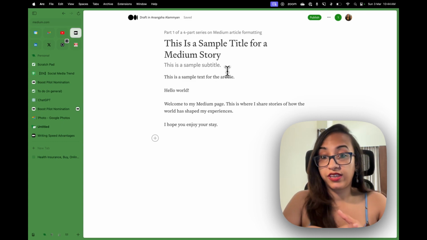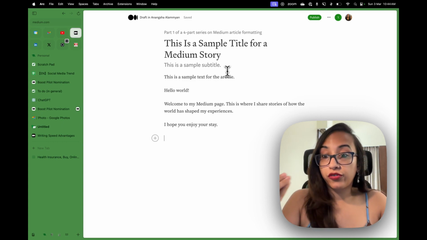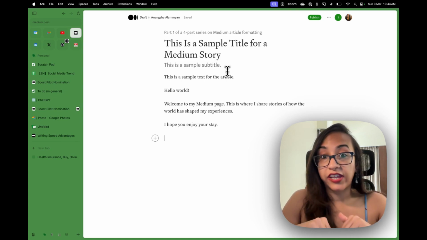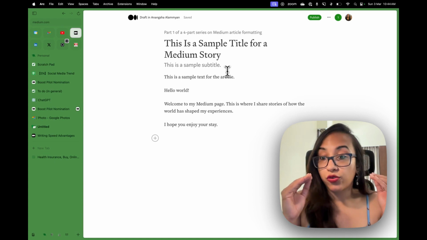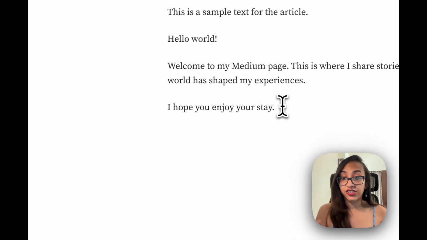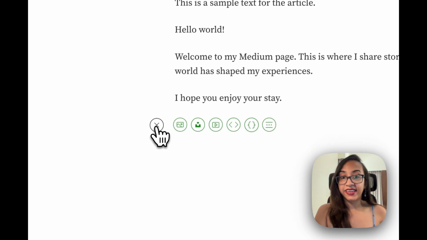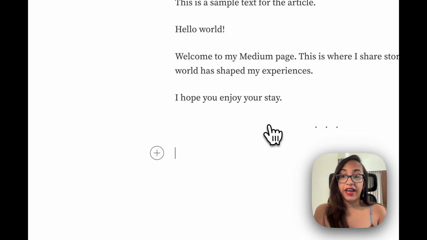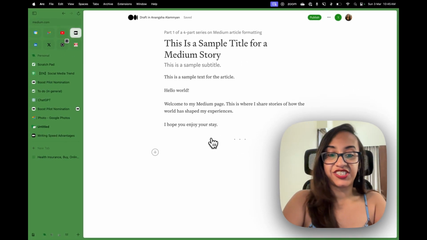This is the introduction to the article. So suppose you want to write something that's starting with the next section, or you want to divide your article into different sections. So you want a divider or a line that divides these two sections. How can you do that? Once the last line of the first section is done, press enter. Then this plus icon comes up, right? So you can click here and you can select this line at the last. This is the divider. So this divides the first section from the second section.